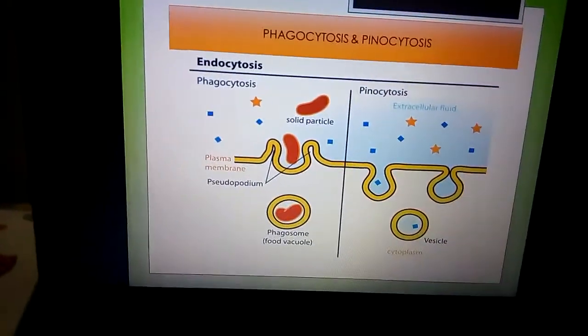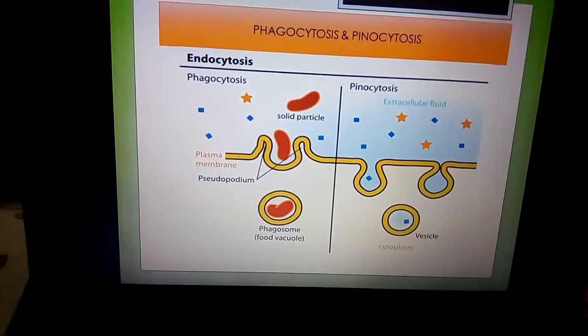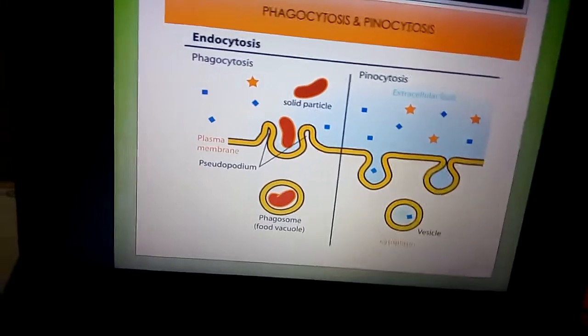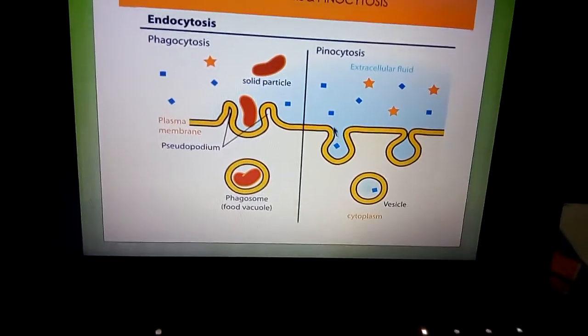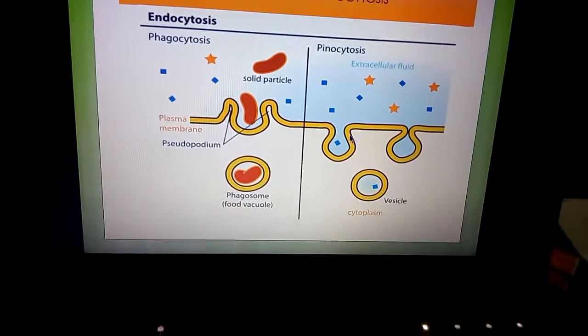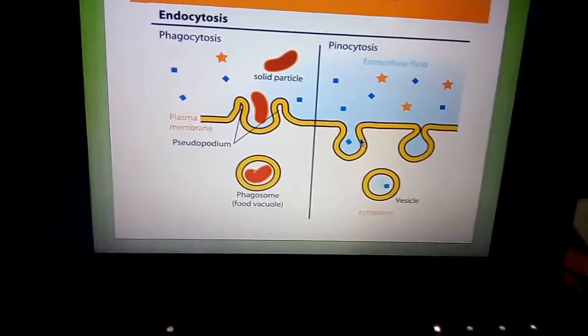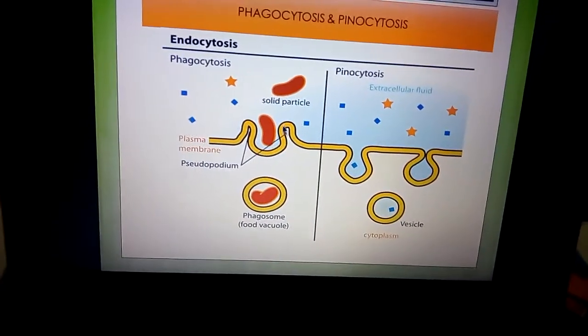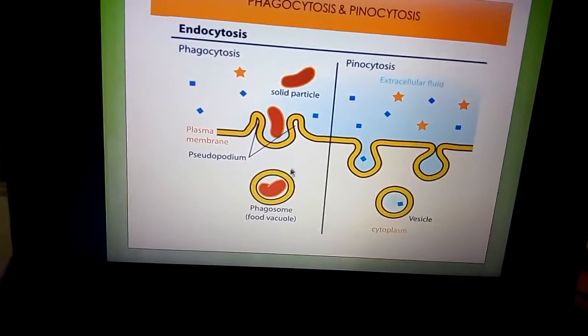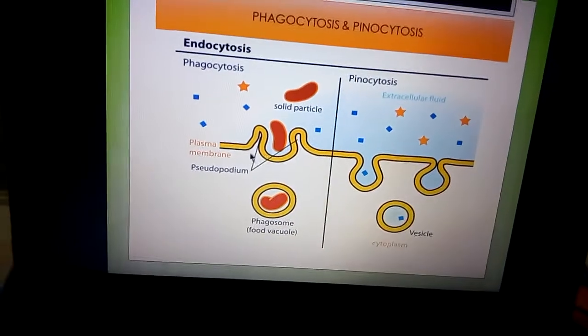So formation of vesicles is called pinosome. When the vesicle formation takes place during the pinocytosis process, these vesicles are known as pinosome. When the vesicle formation takes place during the phagocytosis process, these vesicles are known as phagosome.